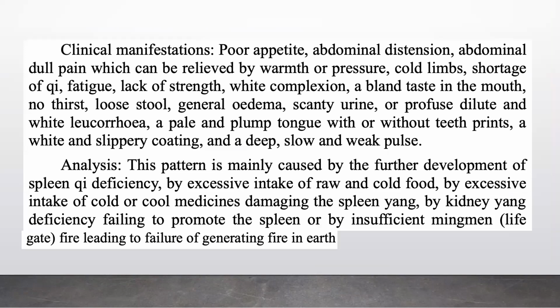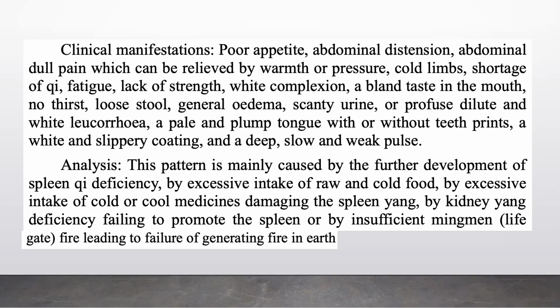Clinical manifestations: poor appetite, abdominal distension, abdominal dull pain which can be relieved by warmth or pressure, cold limbs, shortage of qi, fatigue, lack of strength, white complexion, a bland taste in the mouth, no thirst, loose stool, general edema, scanty urine or profuse dilute and white leukorrhea, a pale and plump tongue with or without teeth prints, a white and slippery coating, and a deep, slow, and weak pulse.